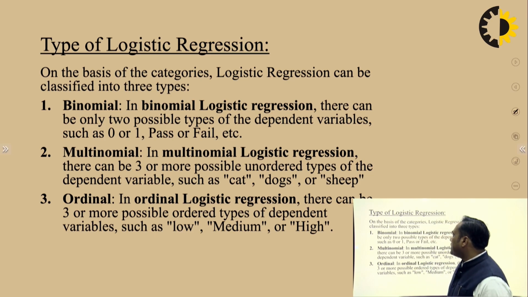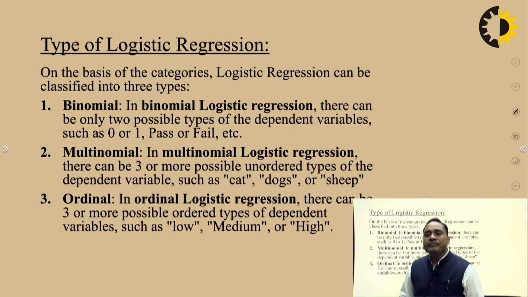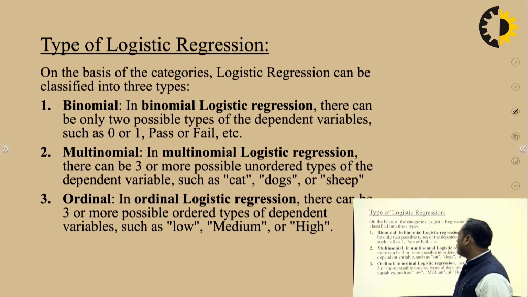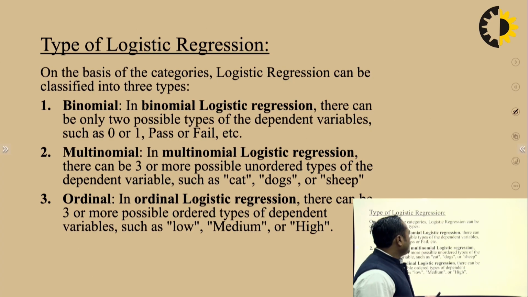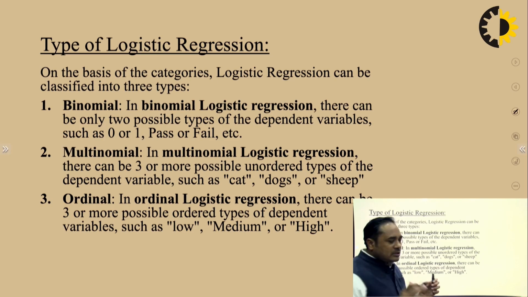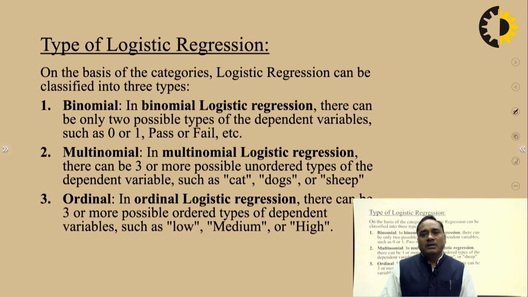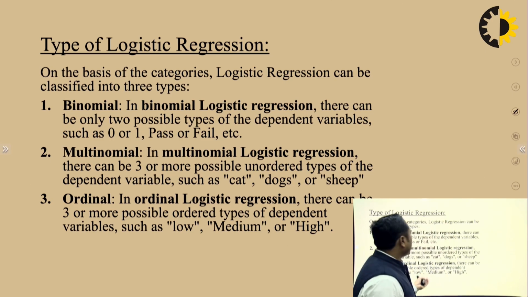Types of logistic regression: it is divided into three main categories: binomial, multinomial and ordinal. So these are the three categories where we are going to distinguish the regression. First is very simple, where we are simply giving the answer either 0 or 1, either pass or fail. Second, we are going to predict among the different images how many are cats and how many are dogs on the basis of their features: shape, size, color. So there are many factors. On the basis of that we are going to predict.